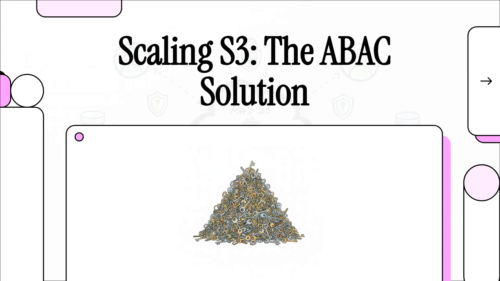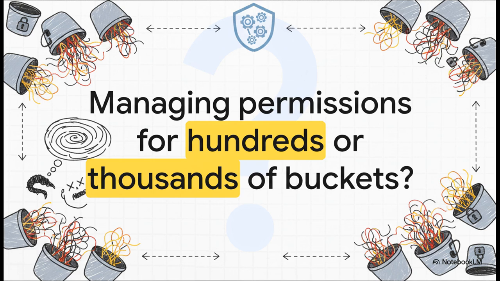All right, today we're going to unpack a really powerful way to manage access to Amazon S3, especially when you're dealing with a massive scale. Let's dive right in. So, let's be real. Have you ever felt that headache of trying to manage permissions across a huge, sprawling S3 environment? You know, juggling individual policies for every single bucket. It can turn into an absolute nightmare of manual updates and, honestly, potential security gaps.